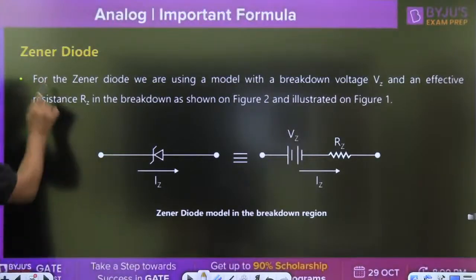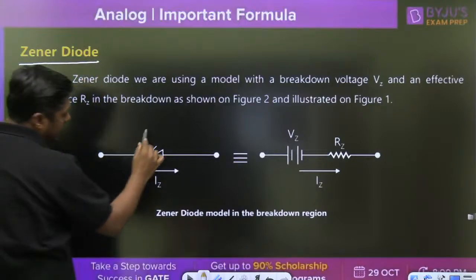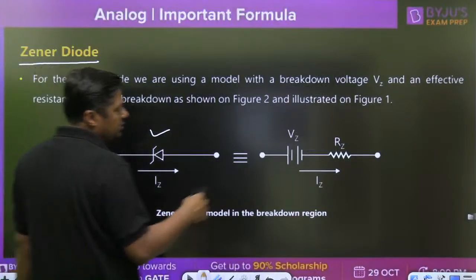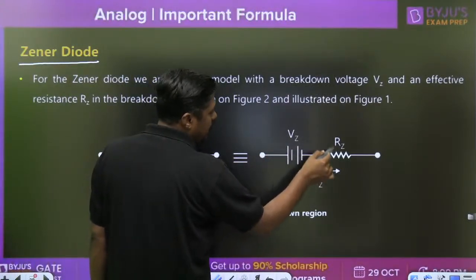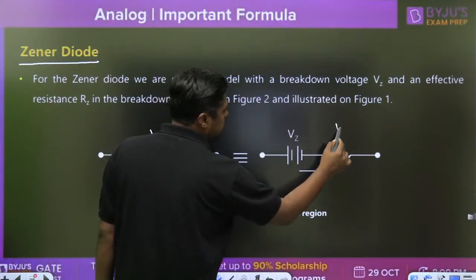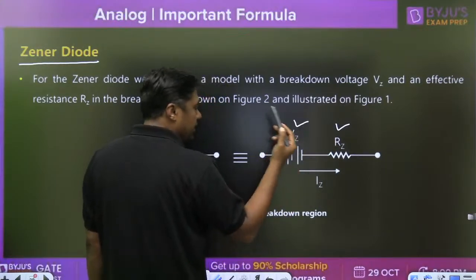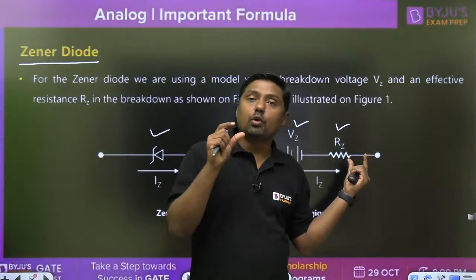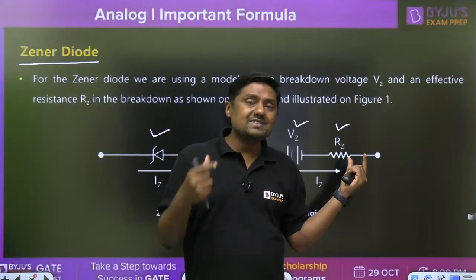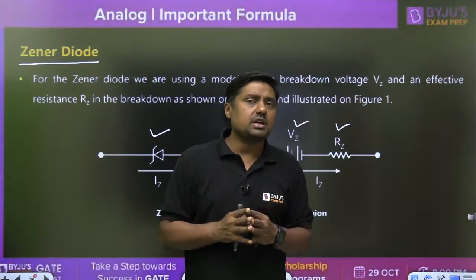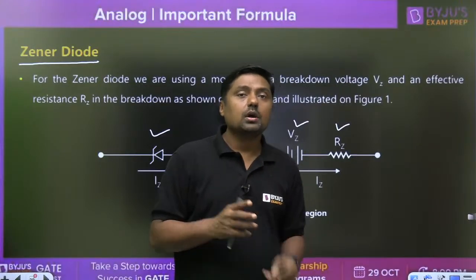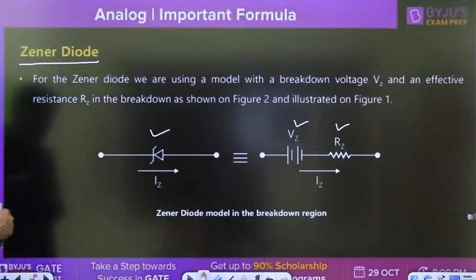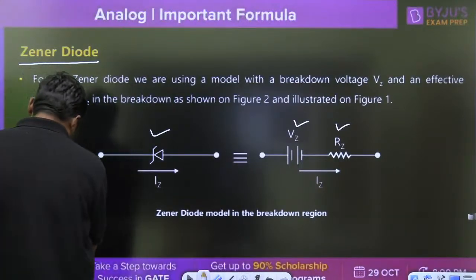Zener diode. That is the Zener diode, and that is the symbol for this. Once it is in breakdown region, it has the VZ, and RZ is called its dynamic resistance. If in a particular numerical the dynamic resistance is not given, you can take it 0. IZK is called minimum knee current that is required for the breakdown. If it is not given in the question, again you can take it 0. IZK is called knee current.